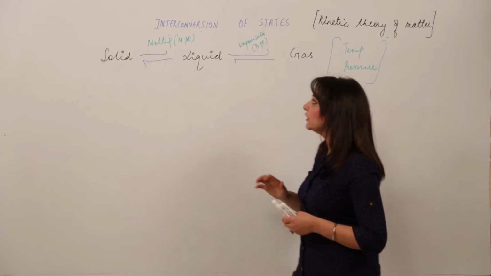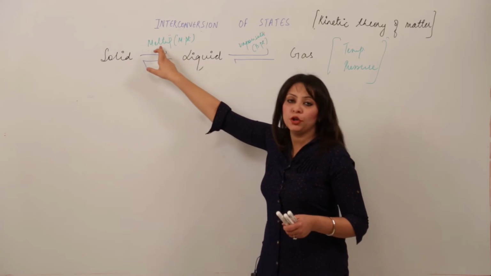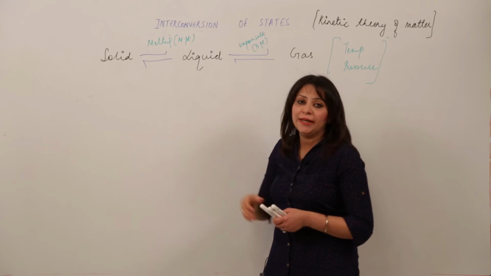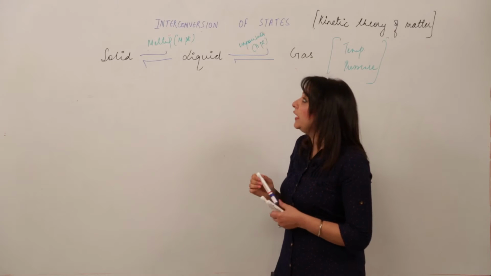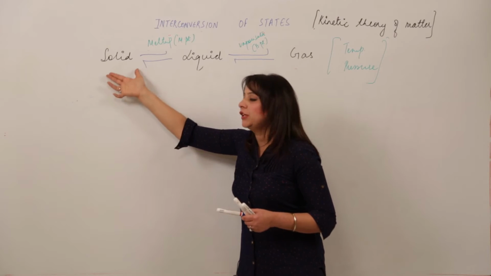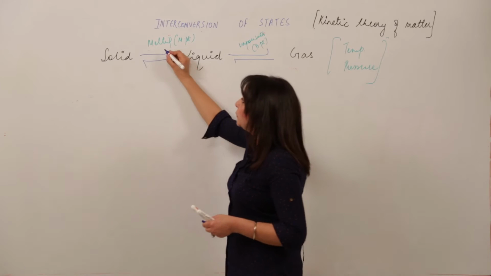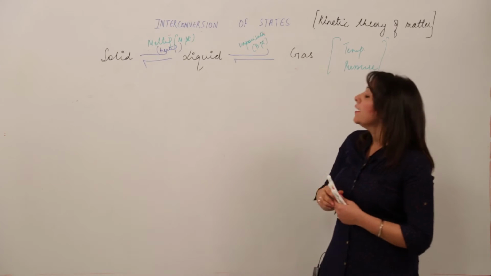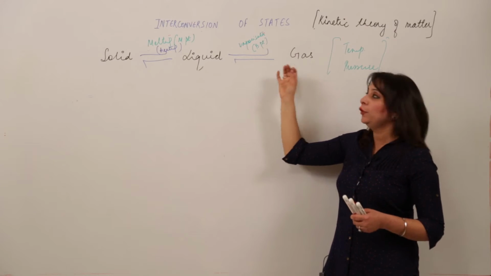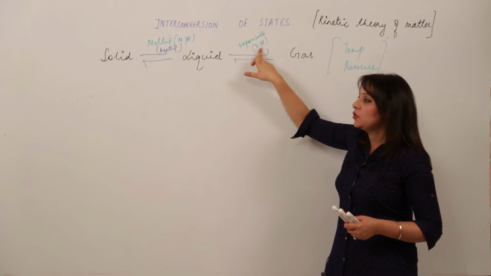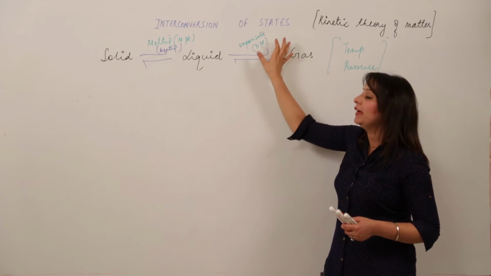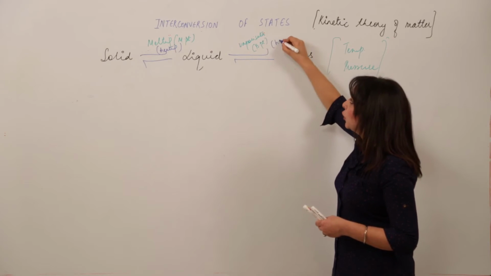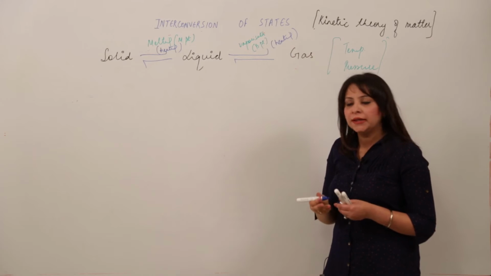I am repeating it for you. See, the conversion of solid to liquid is called melting. The temperature at which solid gets converted into liquid is called the melting point. We need to increase the temperature if we wish to convert solid to liquid. So that means melting occurs on heating. Similarly, if we wish to convert liquid to gas, the phenomenon is vaporization. The temperature at which the liquid gets converted into vapor is called the boiling point. And again, it occurs on raising temperature, that is on heating.